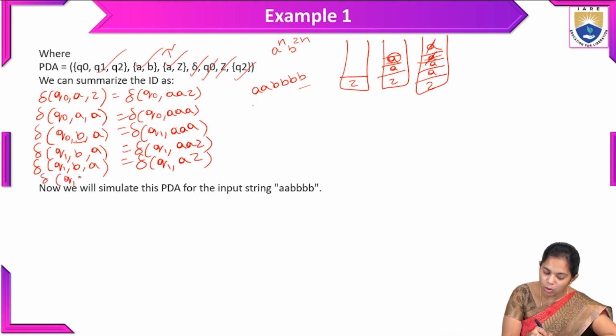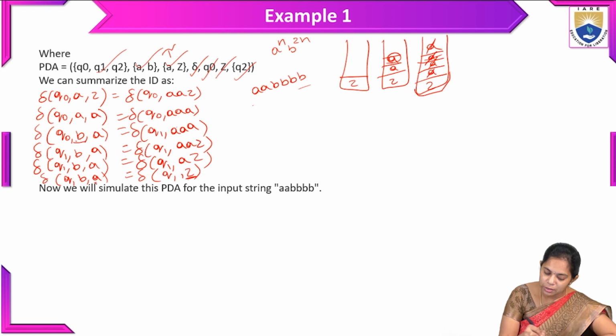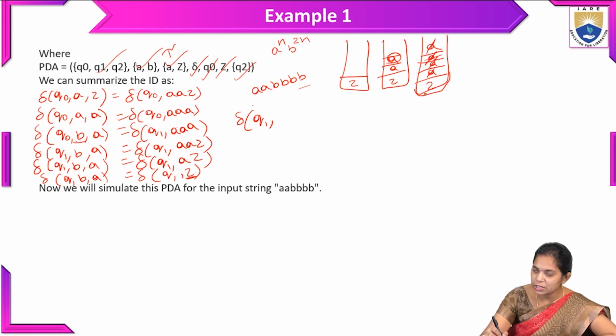We have to pop all the B's, all the A's. So transition of Q1 comma A, Z. We already popped, so finally we reached the initial stack symbol. So here whenever the transition of Q1 comma, we reached the empty stack with the initial symbol.